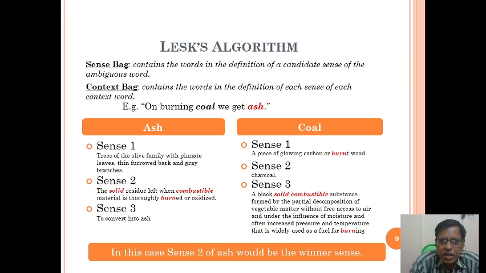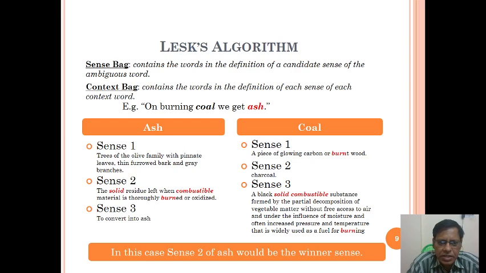For example, consider: on burning coal we get ash. If the coal is burning, we'll get ash. So consider the senses of ash and coal. For ash, sense 1 is trees of the olive family with pinnate leaves, thin furrowed bark and grey branches.